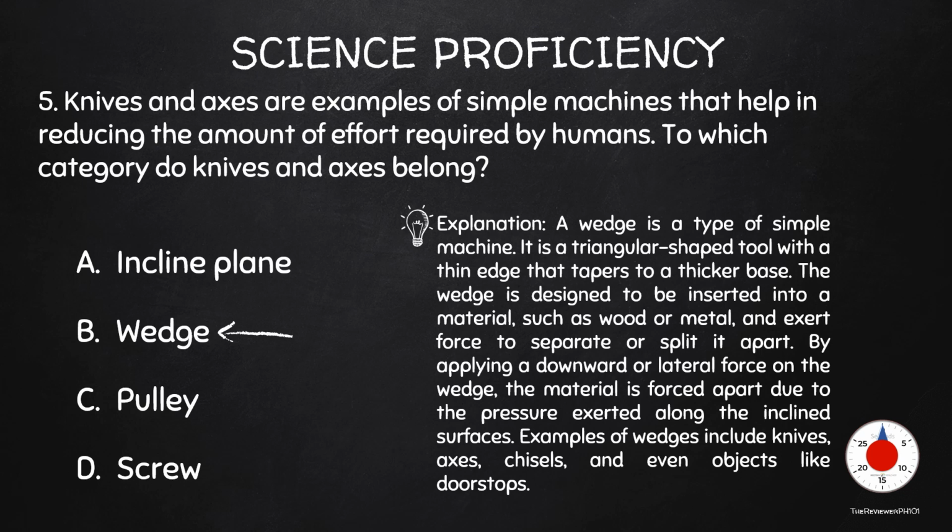Explanation: a wedge is a type of simple machine. It is a triangular-shaped tool with a thin edge that tapers to a thicker base. The wedge is designed to be inserted into a material, such as wood or metal, and exert force to separate or split it apart. By applying a downward or lateral force on the wedge, the material is forced apart due to the pressure exerted along the inclined surfaces. Examples of wedges include knives, axes, chisels, and even objects like doorstops.